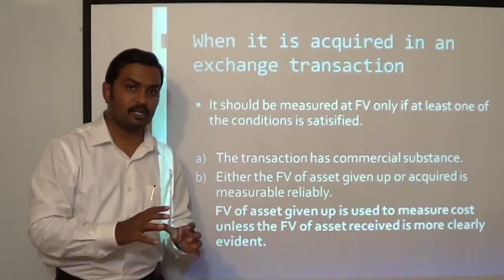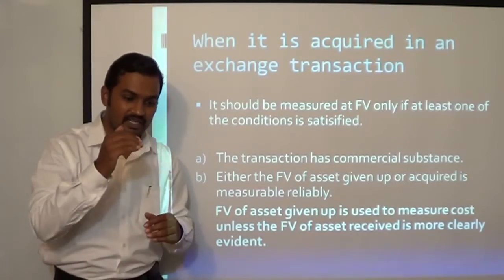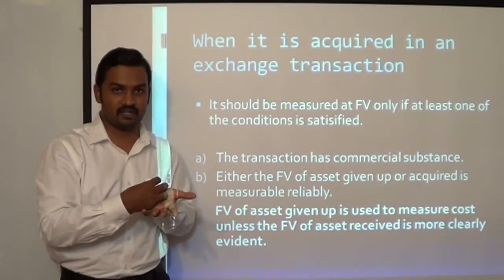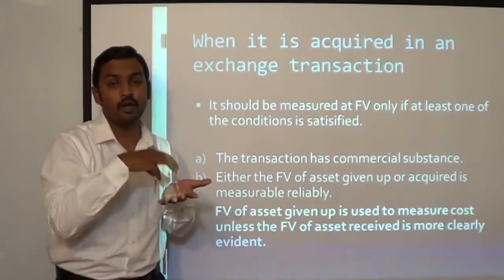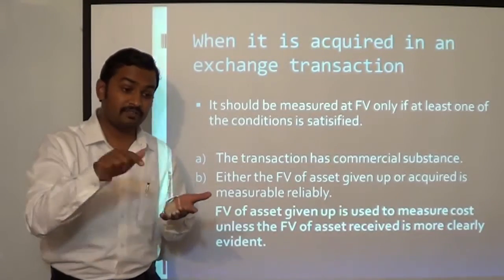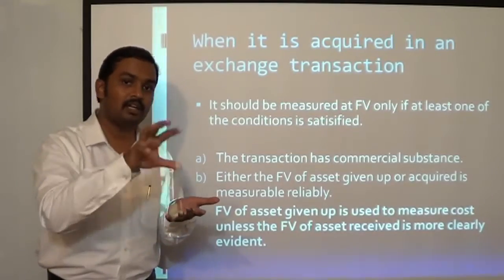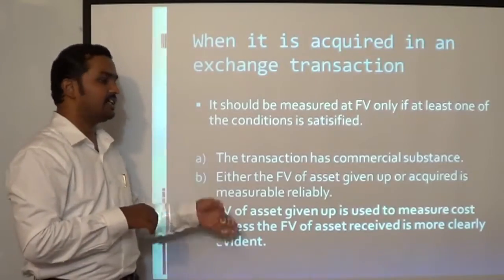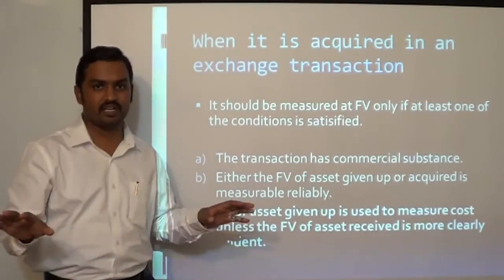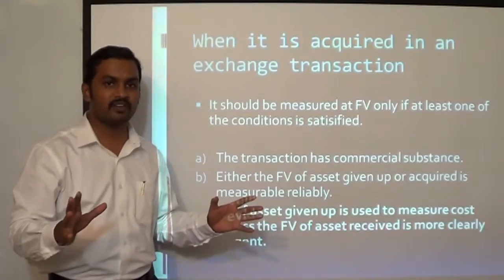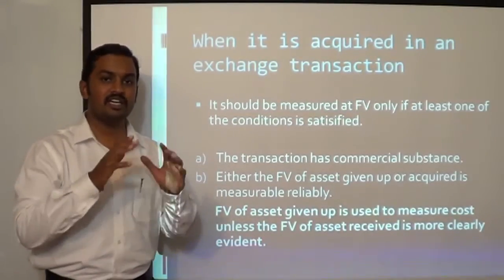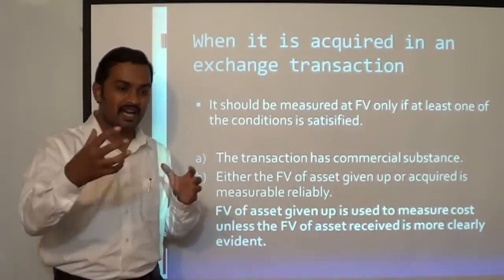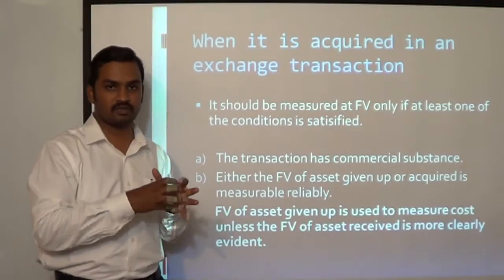And when you adopt the fair value formula, the standard has, we can say, a hierarchy. It says the fair value of the asset given up should be considered as the value of the asset acquired to be recognized in your books of accounts initially. But if the fair value of the asset acquired is more clearly available, it should be considered as the value at which the asset is going to be initially recognized. But if none of the conditions are satisfied, that means the transaction does not have any commercial substance, and it is not possible to determine the fair value of either the asset given up or the asset received, in such cases the carrying amount of the asset given up will be considered as the value at which the asset acquired has to be recognized in your books of account.